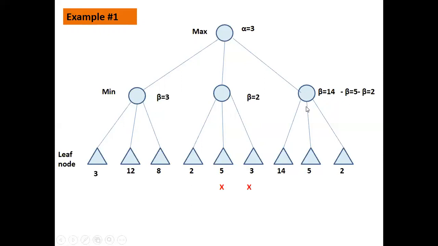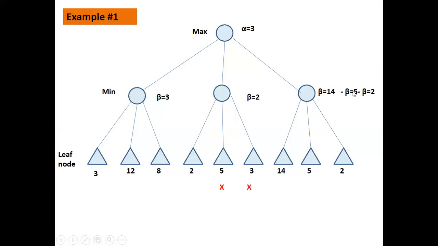Now let us explore the other path. Now 14 is the maximum. What we are interested in is the maximum value. Alpha is 3 here and this is 14. So we can explore all the paths and get a better value here. So we explore this path again. So what is the beta value here? 5. Now because this is at min level, what we need to select? We need to select the minimum one. So now the beta value instead of 14, we convert it into 5. So now the beta value is 5 when you explore this path.